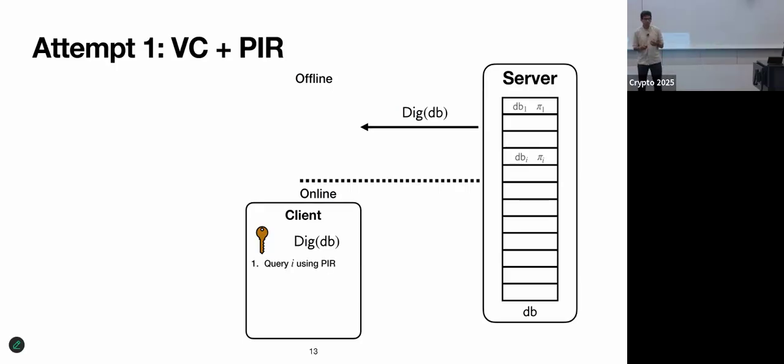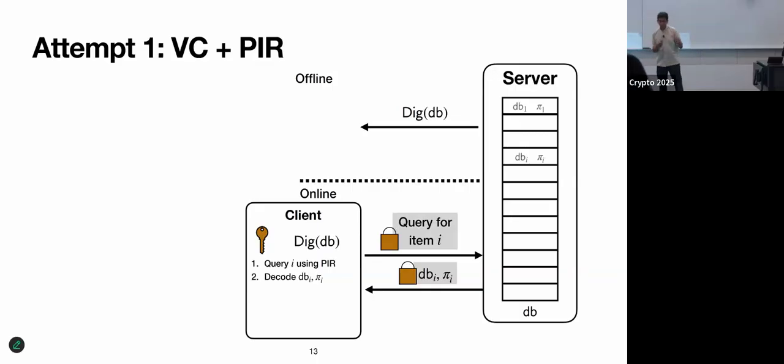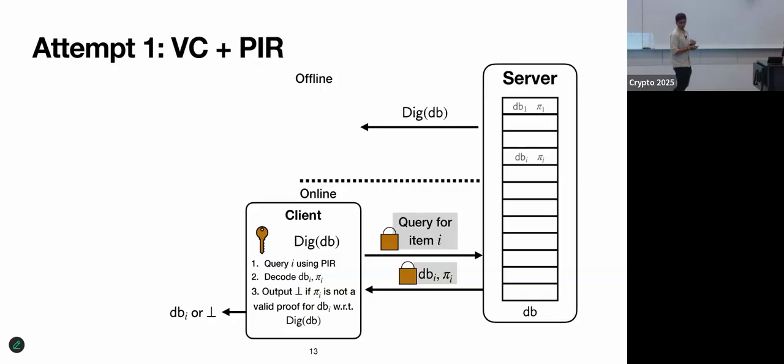And now when the client requests the ith entry, it'll use the underlying plain PIR to query for the ith entry. But now instead of just receiving the database entry, it'll also get the corresponding opening proof. It'll invoke the PIR decoder to get out dbi and pi. But before producing its output, it'll check the opening proof, and if it's valid, it will output dbi. If it's invalid, it'll just output bot. It'll error out.